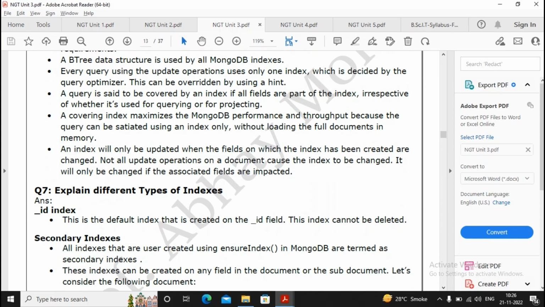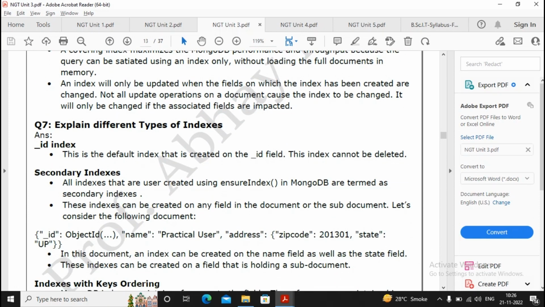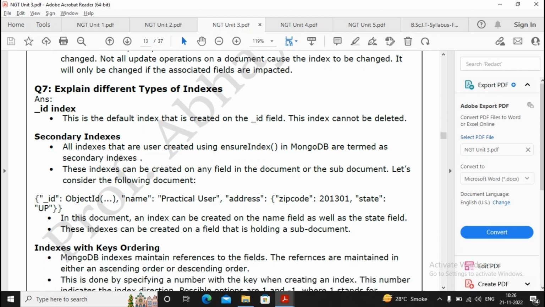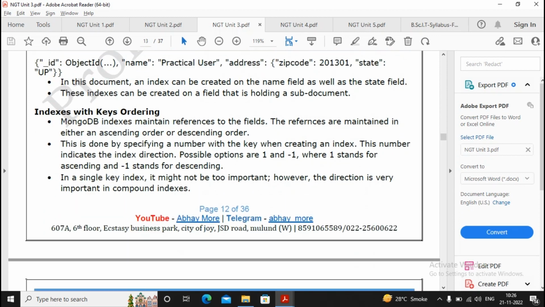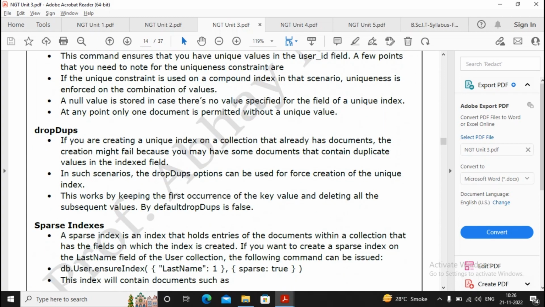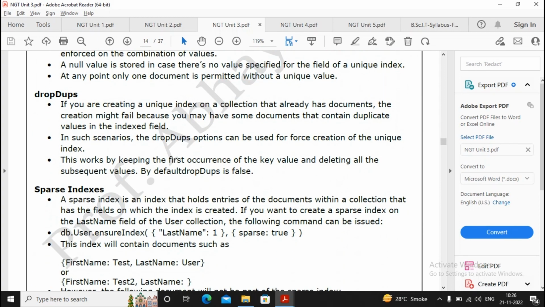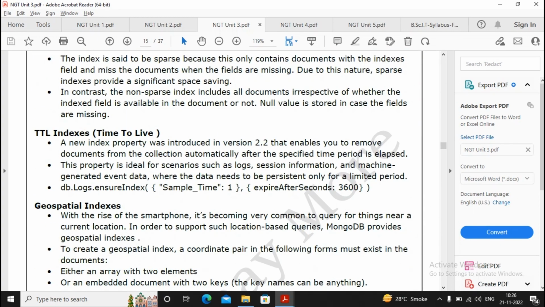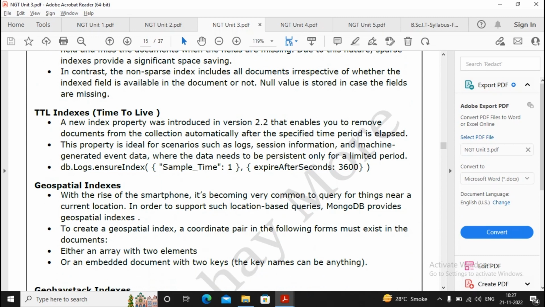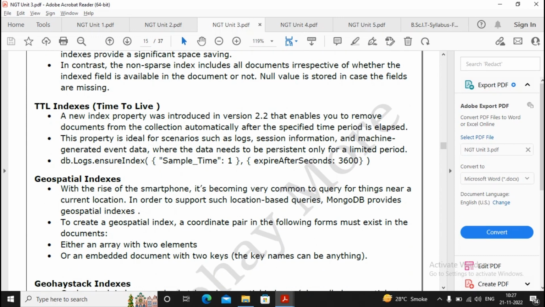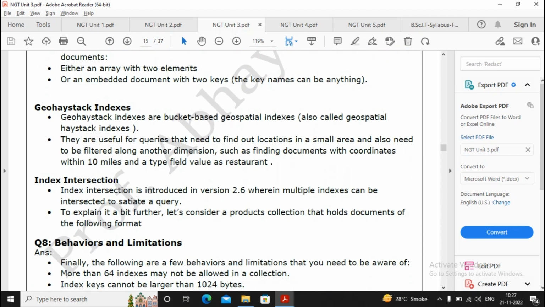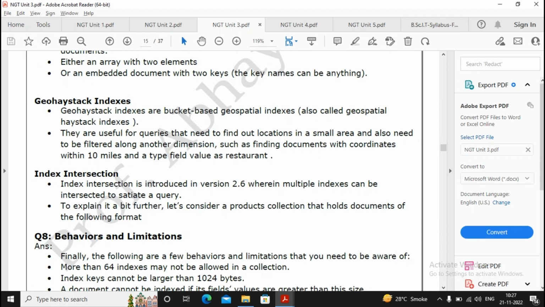तो same type का option है. Different types of indexing में क्या था? Underscore ID index था, secondary index था, indexes with keys ordering था, unique indexes था, drop dumps था, sparse indexes था. So please prepare for the indexes. TTL indexes था, time to live वाला, and geospatial indexes था. So please read about the indexes question properly.